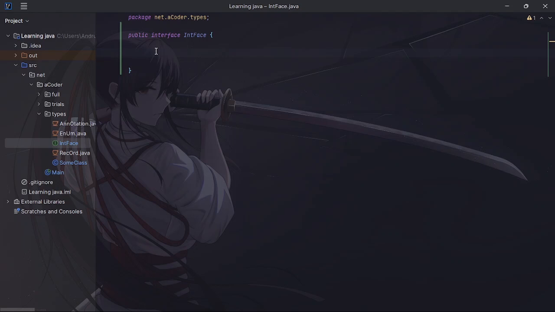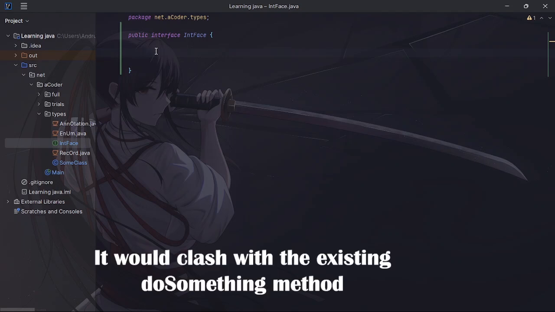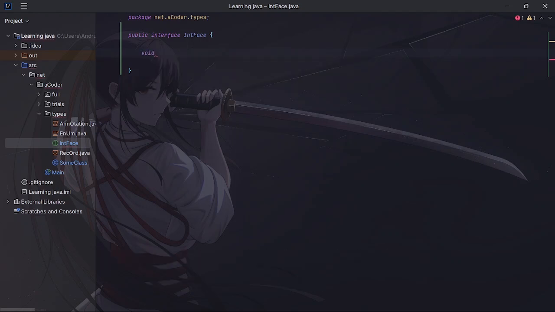So we can have the same, let's say, do something. I don't know. Should I call it do something? No, I'm not going to call it do something. We're just going to say void do it. Now you could have a method body, but you're going to have to make sure that it's default, to tell Java that what you're doing in here is a default.